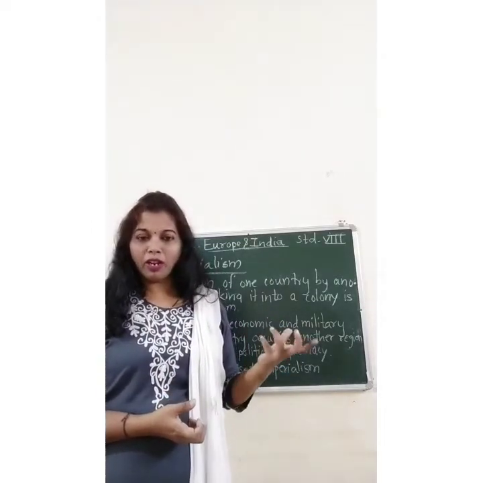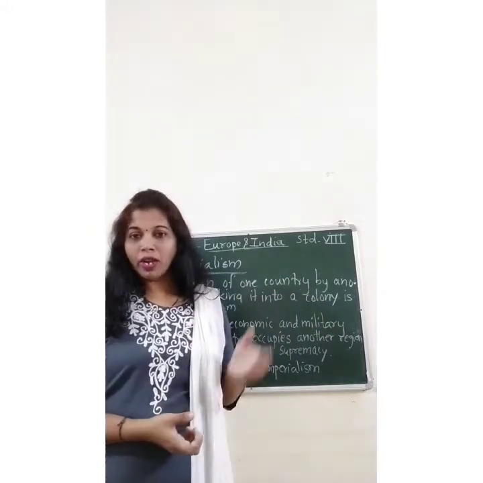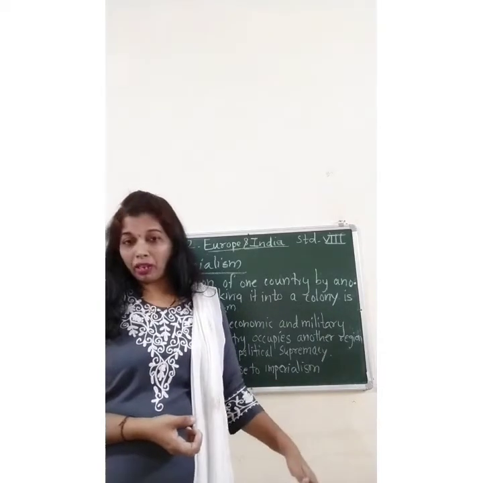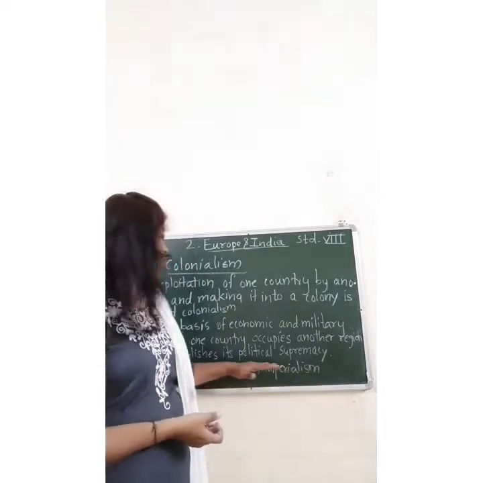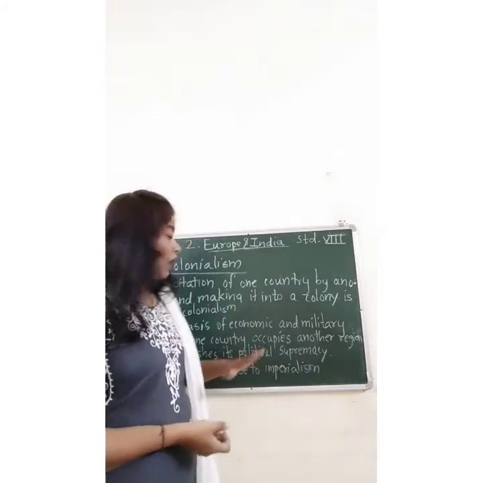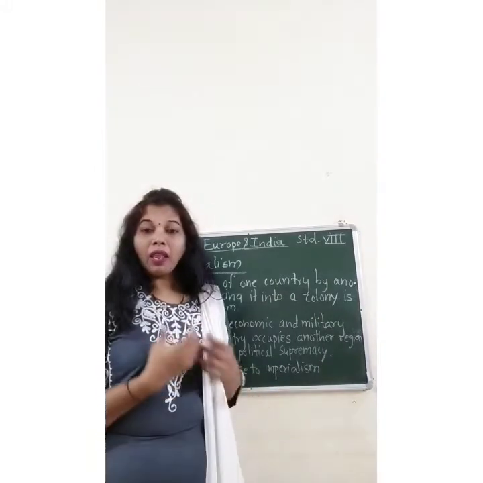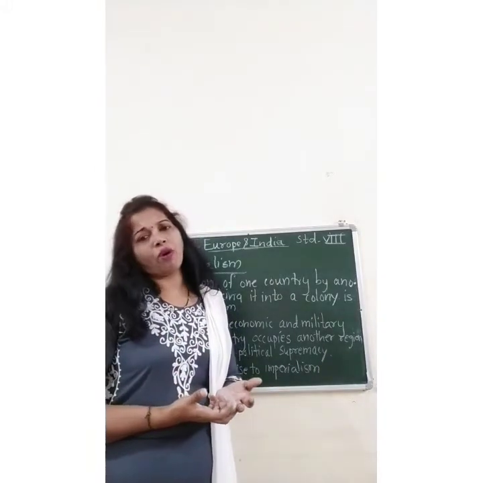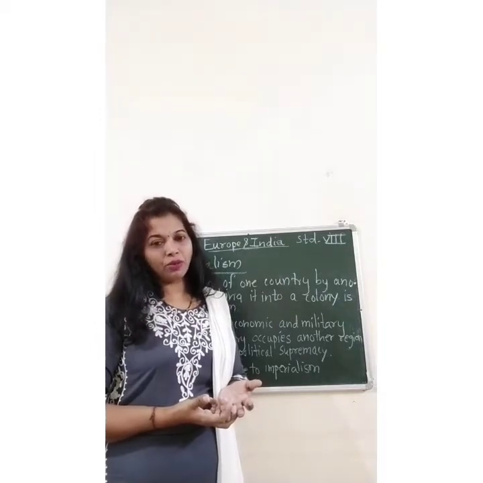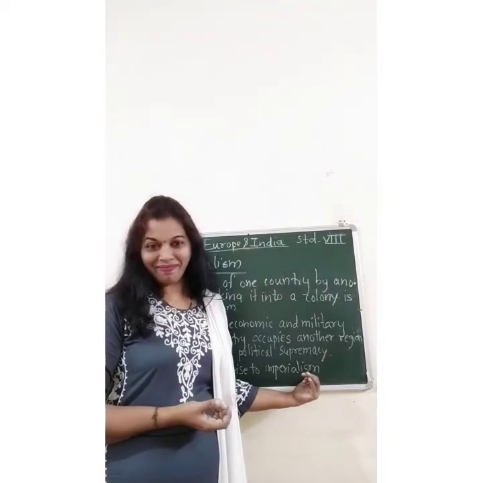They try to dominate those colonies politically and exploit them economically, and that is how they establish political supremacy. The third point is that colonialism gave rise to imperialism. When a country forms colonies, it gives rise to imperialism also. Regarding that, we will now learn what imperialism means.